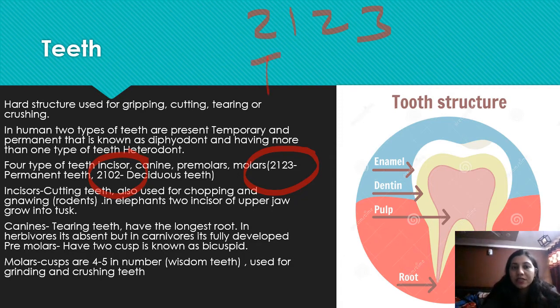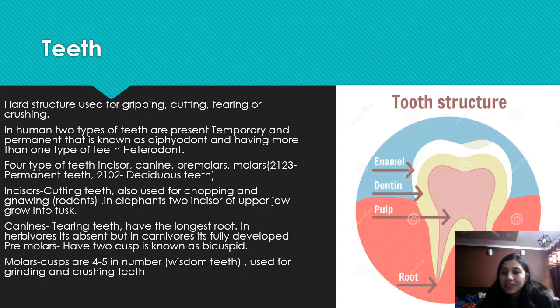So 2 is incisor, the front teeth. Then canine 1, premolar, and then the final one is molar. Incisors help in cutting. This is the main function of incisors. And in rodents they are completely developed. If we talk about a rat, you can see that incisors help in cutting, and it generally cuts all the things in the home.